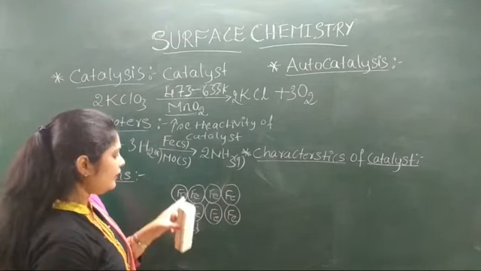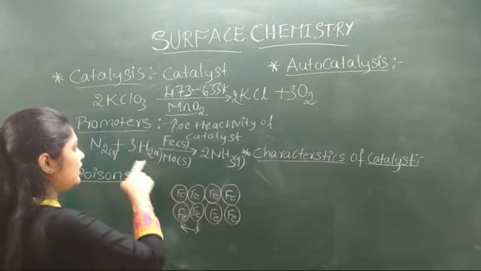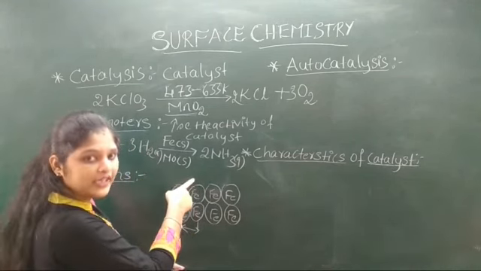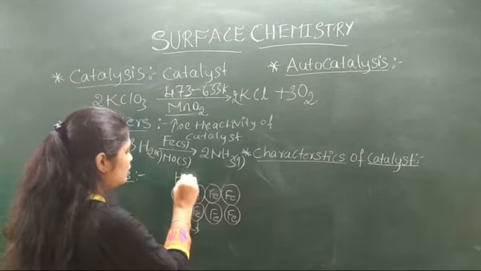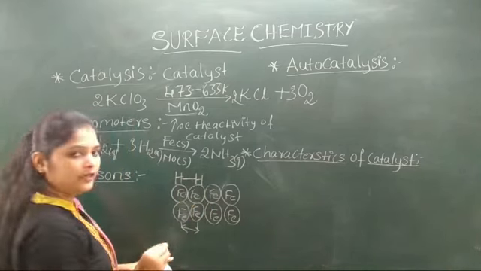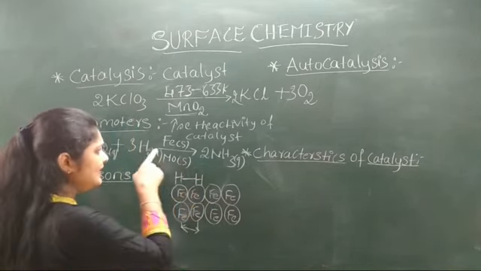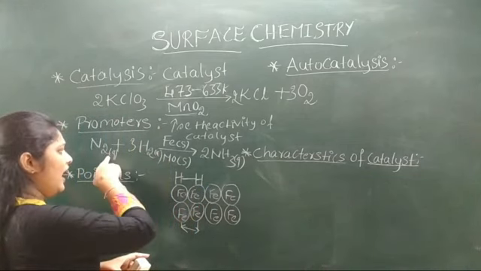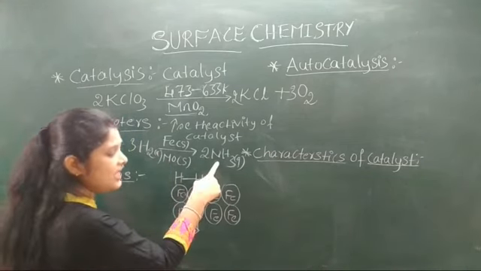Okay, so after the absorption of reactant molecules on the surface of the catalyst, here the hydrogen is absorbed on the surface of iron, right? So here hydrogen, it will give the ammonia, right?